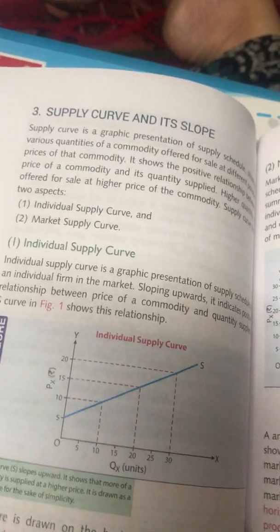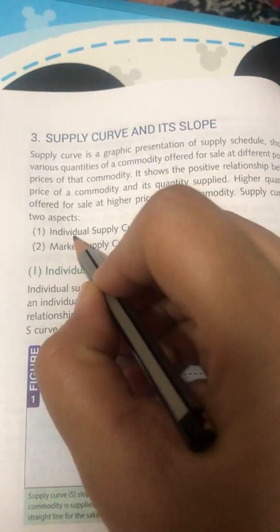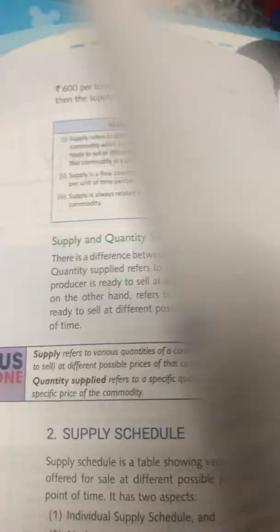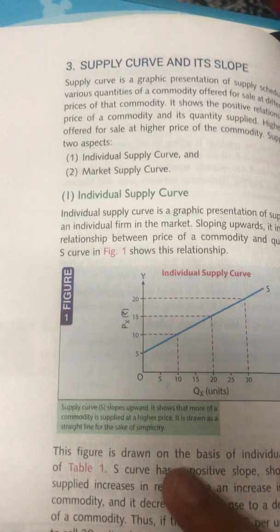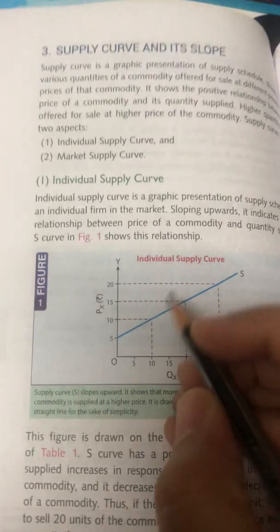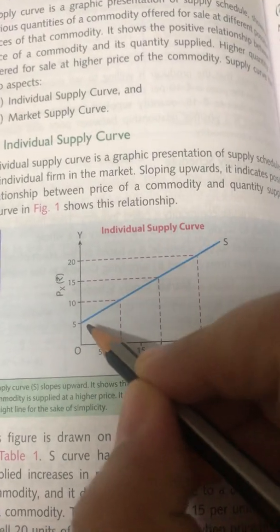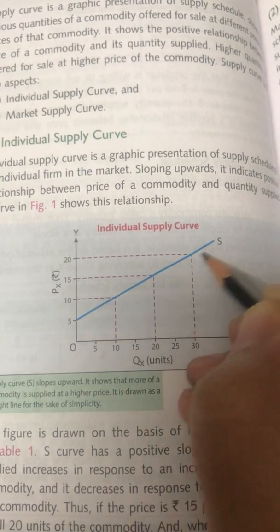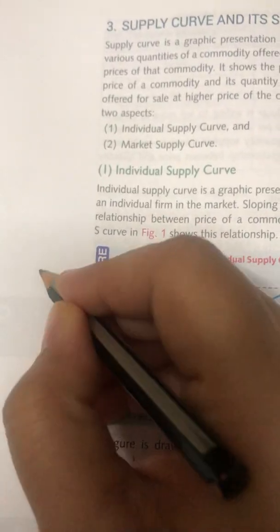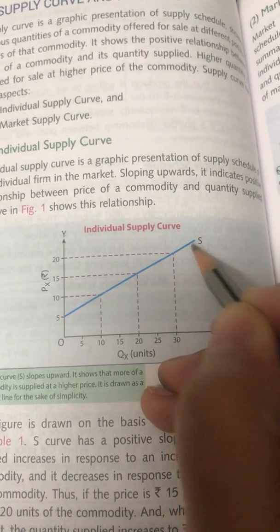Fine. Then coming to the curve of different types of supply. Of course, it's like individual supply and market supply, as you have individual schedule and market schedule. Okay, so the same thing with the same table which is given, children, the curve can be drawn. So always remember that the supply curve goes up, whereas your demand curve comes down. Okay, so your supply curve is going to go up. Fine.